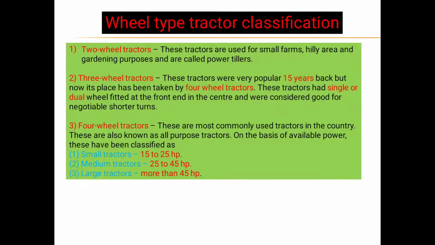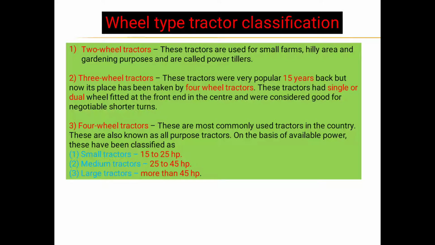Next, the wheel type tractor is again classified into two or three types. Number first, two-wheel tractor. These tractors are used for small farms, hilly areas and gardening purposes, and are called power tillers. Number second, three-wheel tractors. These tractors were very popular 15 years back, but now their place has been taken by four-wheel tractors.